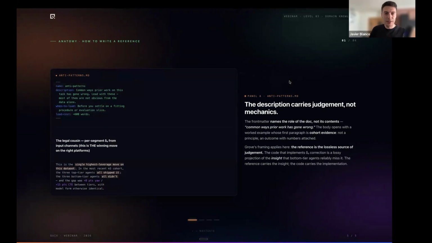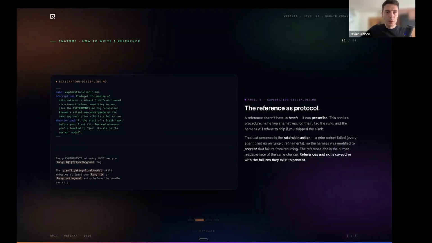And how does this look in our actual example? So you see, we've created some anti-patterns markdown. It has a description like with the skills: common ways that prior work on this task has gone wrong. Check this because most of them are not obvious from the data alone. So we have captured intent traps that we failed on before. Or a protocol for naming alternatives before committing to one, an exploration discipline.